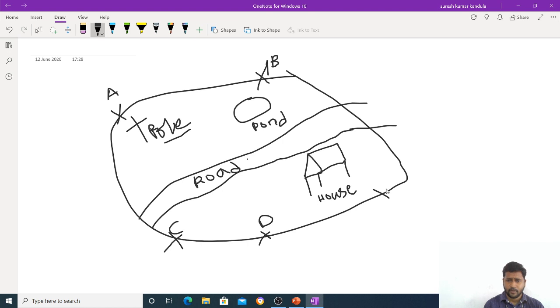I am considering 5 stations here. I want to join all the station points.